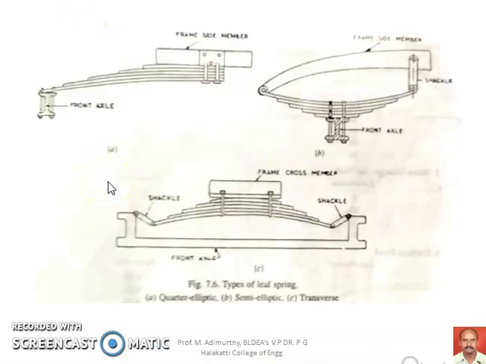Leaf springs may come in various other configurations like those shown here. Here only a quarter of the semi-elliptical leaf spring is used, so it is called a quarter elliptic leaf spring. In earlier days it was used in vehicles, but now it is not being used, and it is one of the cheapest forms. Then there is the semi-elliptical leaf spring, which is most widely used as we have discussed. And this is the transverse elliptical leaf spring. Wherever we want different ride heights or more ground clearance, we can go for the transverse type of arrangement, but they are